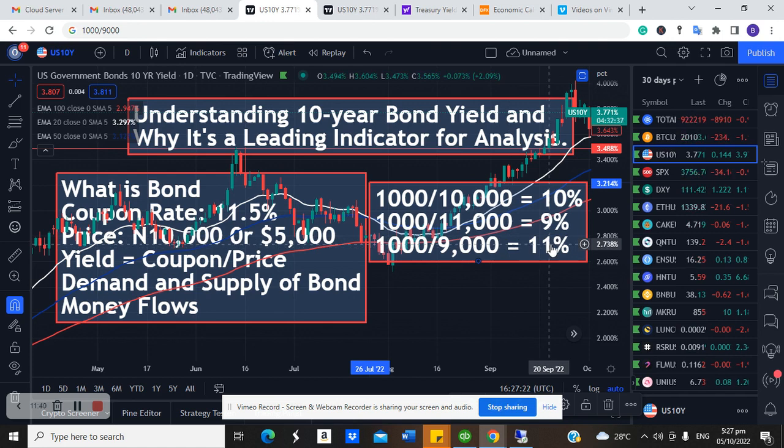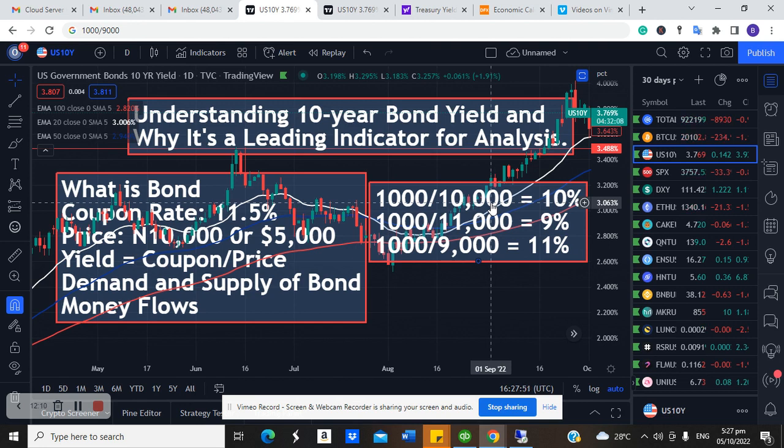So whenever you hear that the treasury yield or the bond yield is increasing, just know that the price of that bond is reducing. And whenever you see that the yield on the bond is reducing, just know that the price has increased. It's as simple as that. An increase in price leads to what? A decrease in bond yield. A decrease in price leads to what? An increase in bond yield. Those are the things you need to understand.